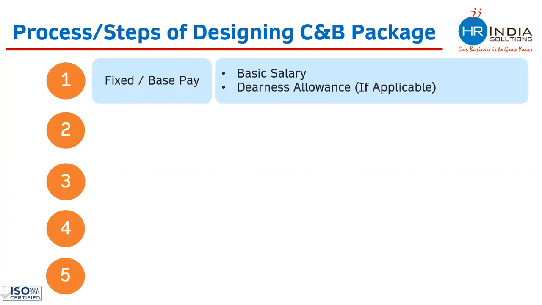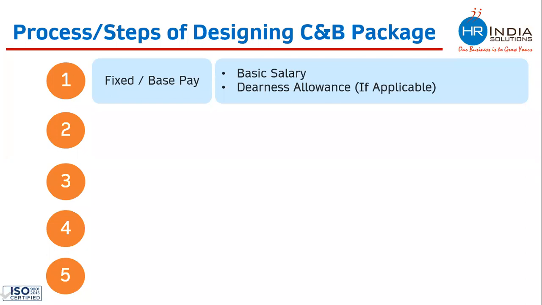Under this, we work on basic salary and DA, dearness allowance. DA is something which is normally found with government organizations only. You will not find DA with private companies or private organizations. So as a first step, we decide what should be the basic salary, and if your company is offering DA, you need to decide what should be the DA.